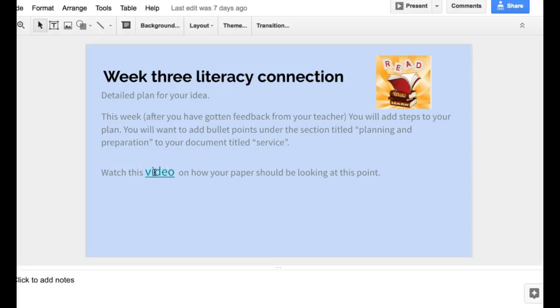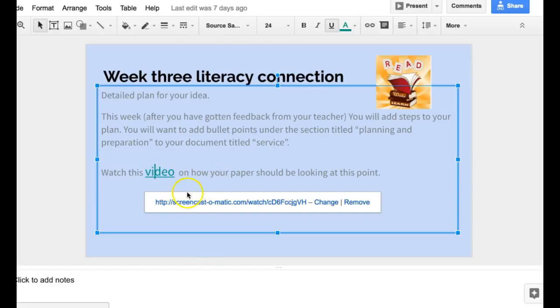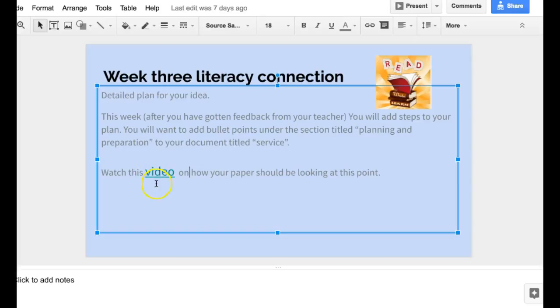Watch this video on how your paper should be looking at this point. And I do have a separate video here for you to click and view just so you can double check to make sure you're on task with your paper.